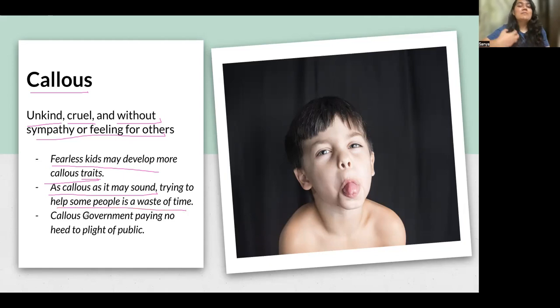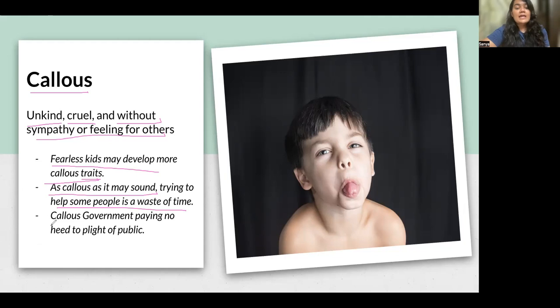As callous as it may sound, trying to help some people is a waste of time. Now, I know helping is a great deed, it is a noble gesture, but sometimes helping people can waste your time as well. And as you already know, time is gold, right? As precious as gold. So using time to help someone else is sometimes a waste of your time. So this might sound callous. That means it might sound unkind that we are trying to help people, but it is a waste of time, but it is the truth.